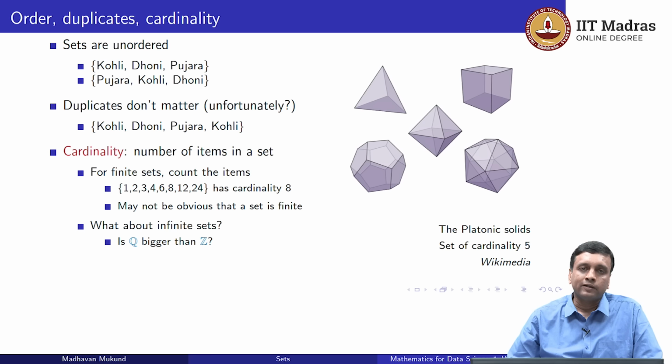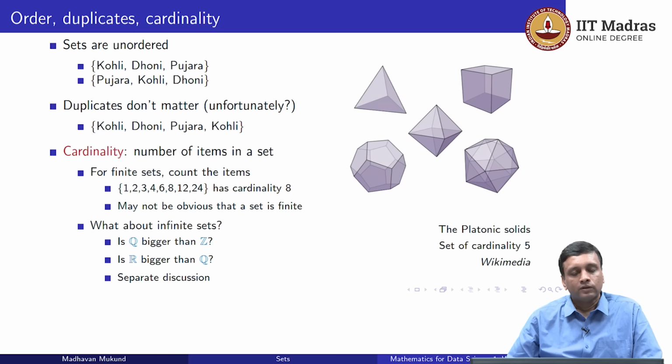But can we make it formal in terms of cardinality? Are there more rational numbers than there are integers? And what happens when we go from Q to R, when we go from rational numbers to real numbers? So remember that the real numbers we had to introduce because there were numbers such as the square root of 2 which could not be represented as a fraction. So clearly there are some rational numbers which are real and some real numbers which are not rational, and therefore we have a bigger set. But again, is R really bigger than Q? So this is a separate discussion. There will be a small separate lecture about this, but there is a way to measure cardinality of infinite sets, but it is not as straightforward as it is for finite sets, as you would imagine.